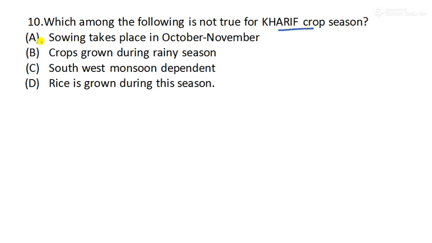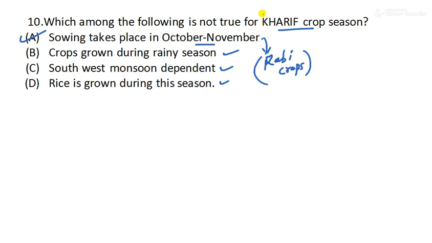So the options are: sowing takes place in October, November. Crops grown during rainy season. Yes, this is valid for Kharif crops. Southwest monsoon dependent. Yes, they totally depend upon the southwest monsoon. Rice is grown during this season. Yes, these 3 are valid. But sowing takes place in October, November? No. Yes, you are right, it is for Rabi crops. So they may ask questions based on the growing season, so we have to remember them.